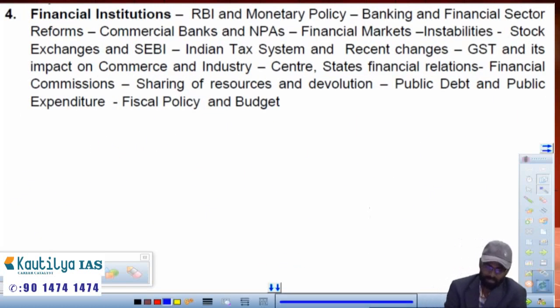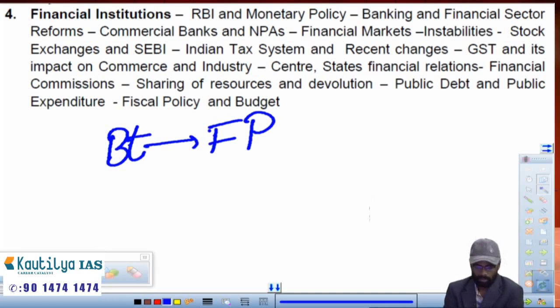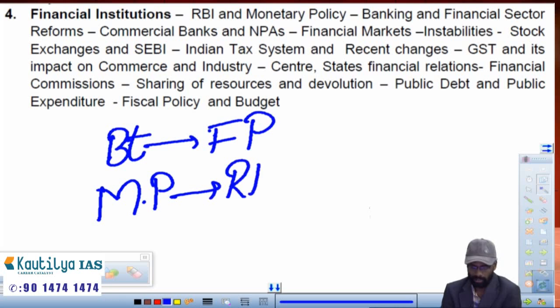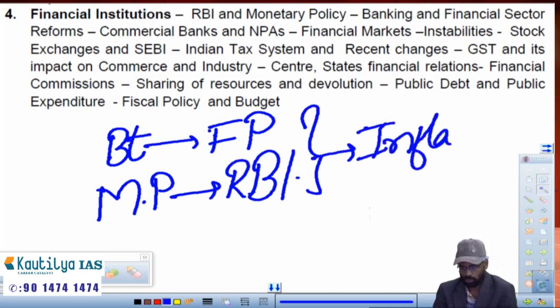Here, the syllabus for financial institutions is made clumsy, but simply to speak, it is government budgeting, that is nothing but fiscal policy and monetary policy by the RBI, and how inflation can be controlled using these two.